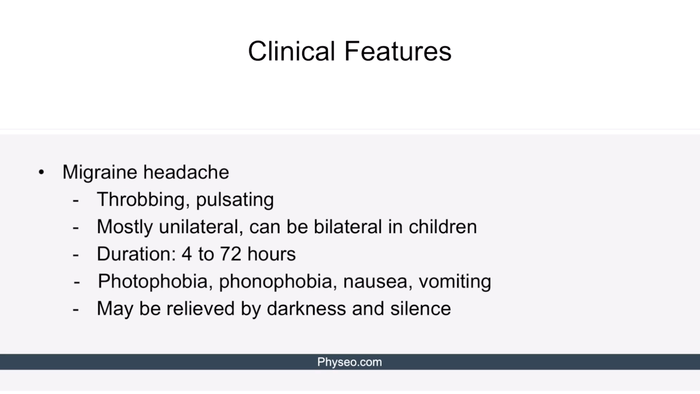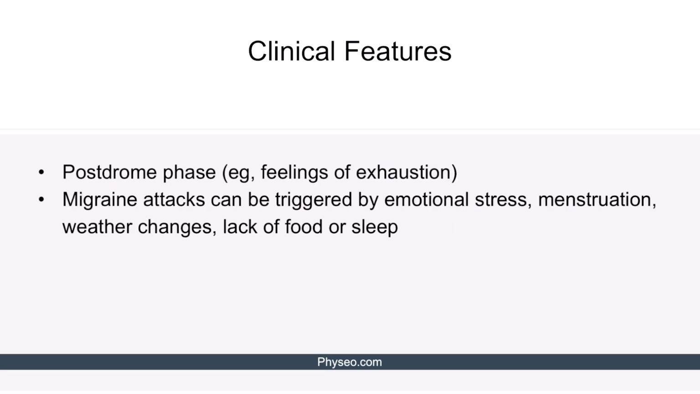The third and most important phase of migraine attack is the migraine headache. Migraine headache is classically throbbing, pulsating, and mostly unilateral pain, although it can be bilateral in children. It lasts 4 to 72 hours. Patients typically experience photophobia and phonophobia. Therefore, they seek relief by sitting in the dark and silent environments. Other associated symptoms include nausea and vomiting. The last phase of migraine attack is postdrome phase, during which patients may experience feelings of exhaustion.